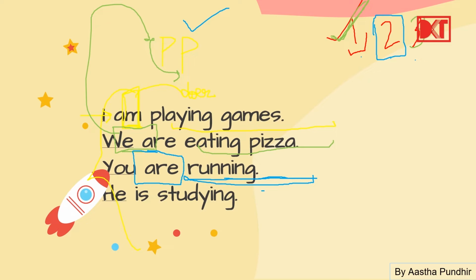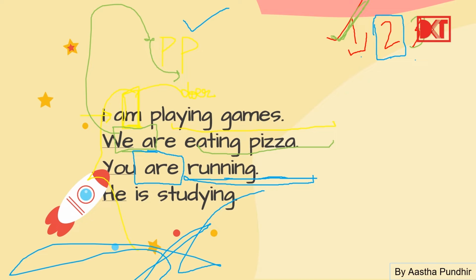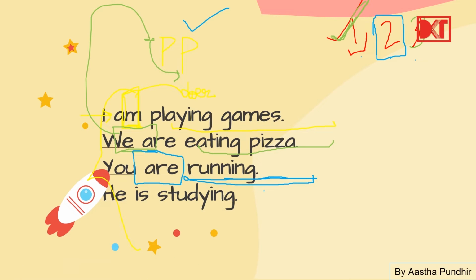Next we move on to the last example. This one says, he is studying. So what is the action taking place here? The action is studying. And who is studying? The doer is he. So this becomes the personal pronoun since he is the doer. And which person is this?